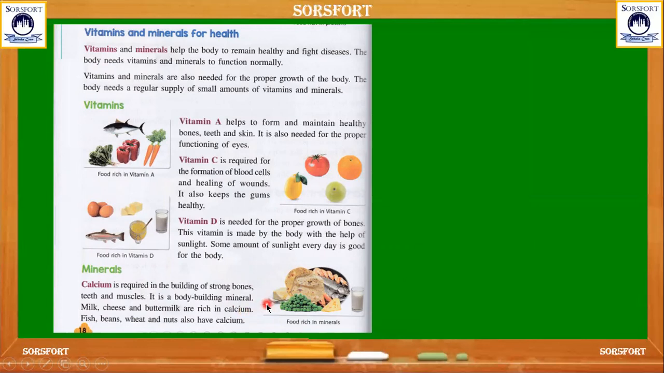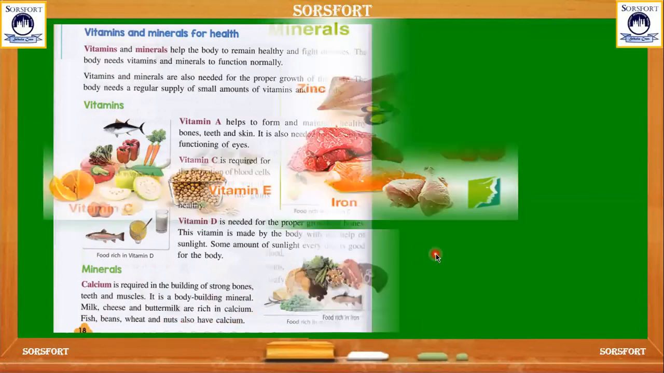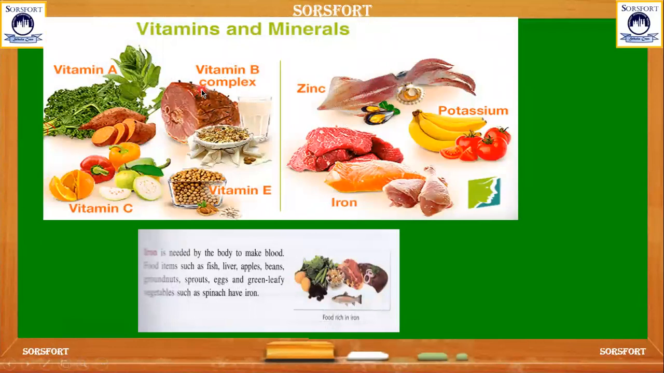And the foods that are rich in calcium are milk and cheese. Milk is the best source of calcium, and even buttermilk, fish, beans, wheat, and nuts also have calcium content. And next, these are the vitamin-rich foods, and these are the minerals like zinc, potassium, and iron. And let's see about iron.